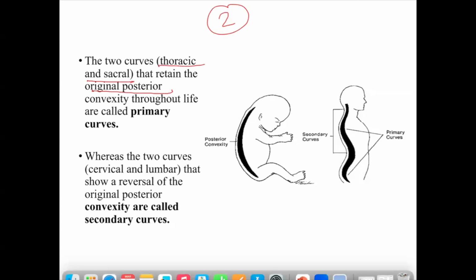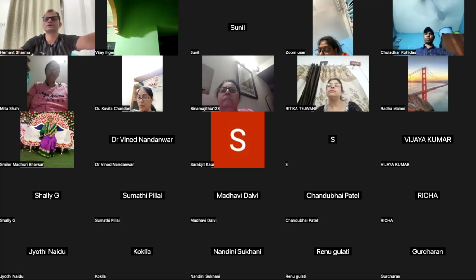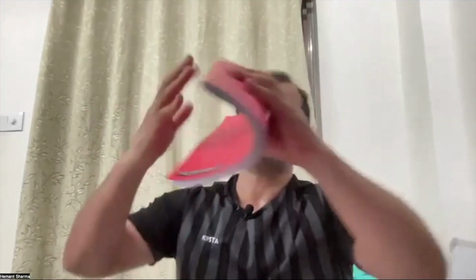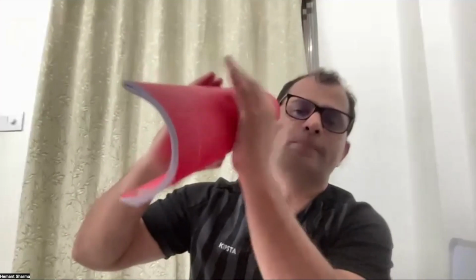So original position means on the back side they are convex, कि बैक साइड में वो कॉन्वेक्स है। कॉन्वेक्स का मतलब आप समझते होंगे। The meaning of convex is like this, suppose this is the book. कॉन्वेक्स का मतलब समझते हैं। Suppose this is the book, if I am doing like, so this is called convex। ये कॉन्वेक्स है और ये कॉनकेव है। Gap means concave. So spine is like this, this is the primary curve of the spine. So it is convex posteriorly, ये पीछे की ओर कॉन्वेक्स है। पहले भी थी, आज भी है। Thoracic was originally convex, the sacral was originally convex, still it is convex, right?